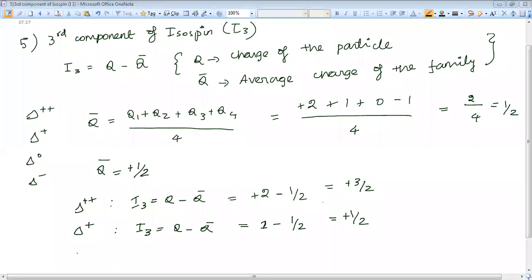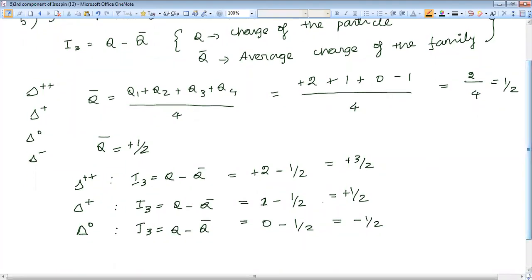Okay. Similarly, delta naught. Again, I3 equal to Q minus Q bar. Q is the charge of the particle, here 0 minus 1 by 2. I will get minus 1 by 2. And delta minus, I3 equal to Q minus Q bar. Here charge is -1, here -1/2, so -3/2.